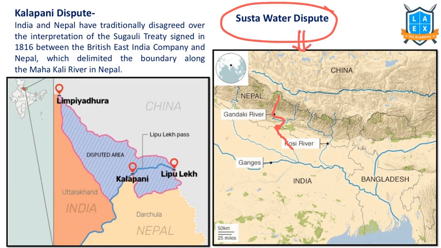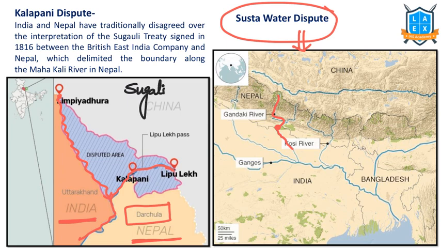At present, this is an unresolved dispute between India and Nepal. One more river region is the Kali River region. This river originates from Lipu Lake Pass and forms the boundary between India and Nepal. This is Uttarakhand in India, and this is the Darchula area of Nepal, and the river flows through here. Nepal says that from the Limpiyadhura region there are many tributaries. According to the Sugauli Treaty of 1816, between British East India and Nepal, the Kali River's east side is the Nepal border, and the west side is India.